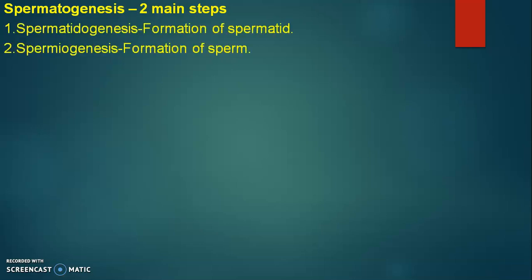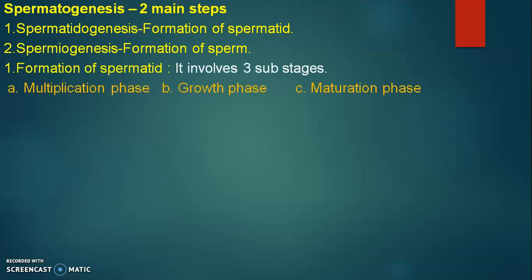Spermatogenesis. It includes two main steps. First one is spermatidogenesis. Here formation of spermatid takes place. Second one is spermiogenesis. Here formation of sperm takes place. So let's study each step in details. Formation of spermatid involves three sub-stages or three sub-phases. First one is multiplication phase, second one is growth phase and third is maturation phase.